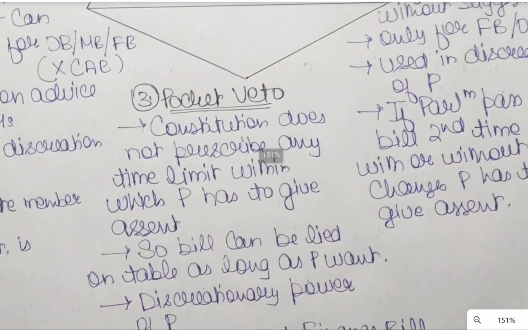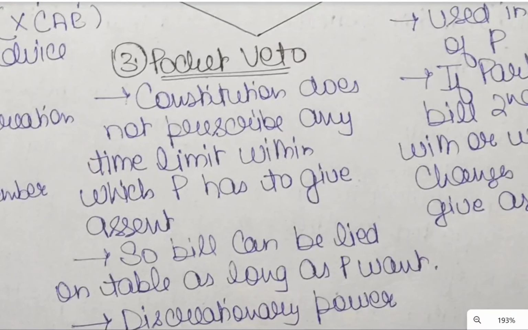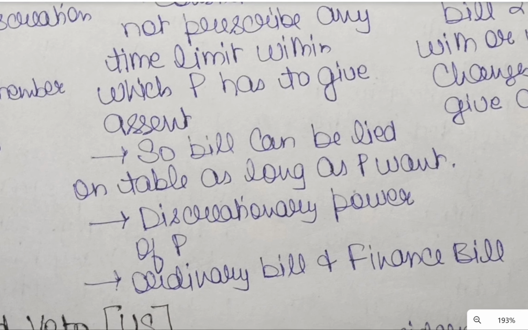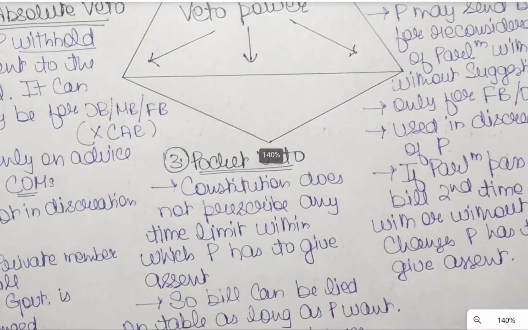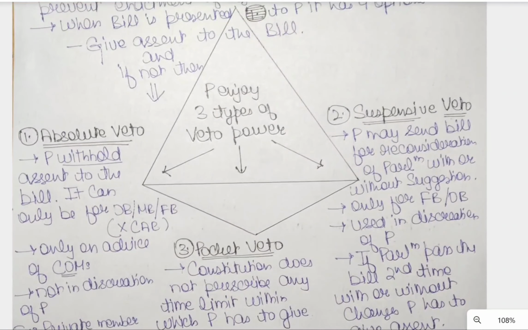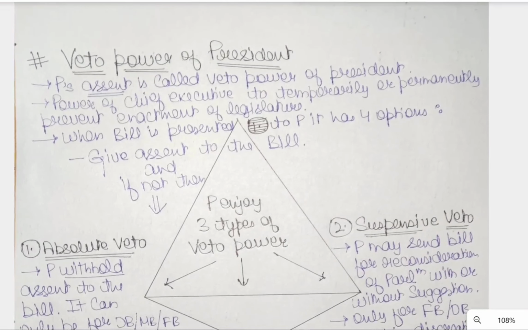While discussing the pocket veto, you have seen that the bill can be laid on the table as long as the President wants. But considering the US President, he has to pass the bill within a particular time frame. So it is often said that the pocket of the Indian President is wider than the pocket of the US President. You can use these kinds of phrases in your mains answer writing. Okay, so these are the three types of veto powers enjoyed by the Indian President.